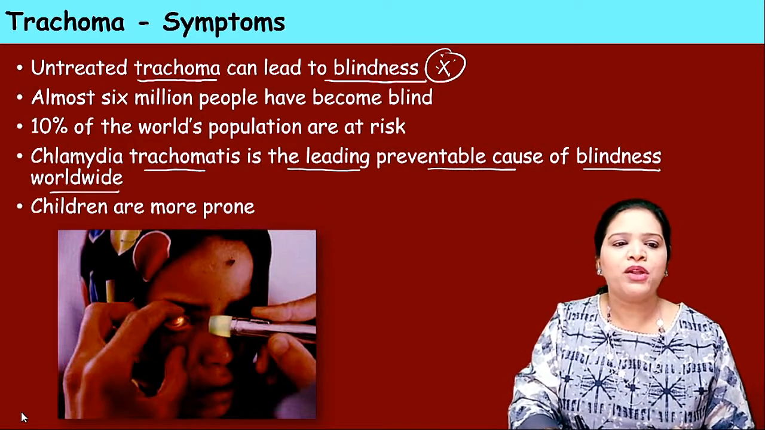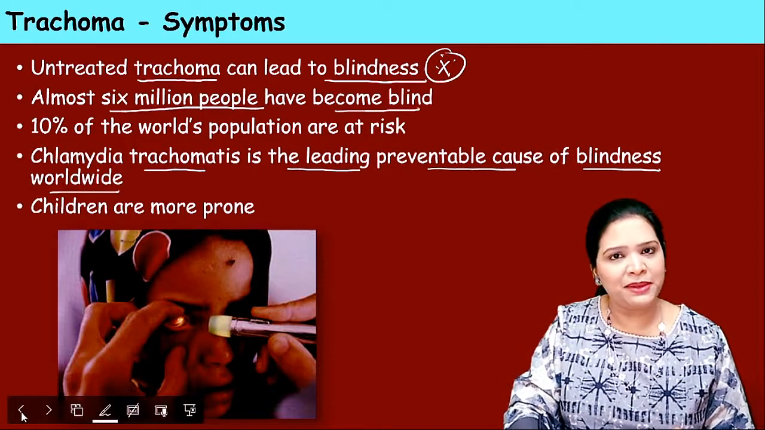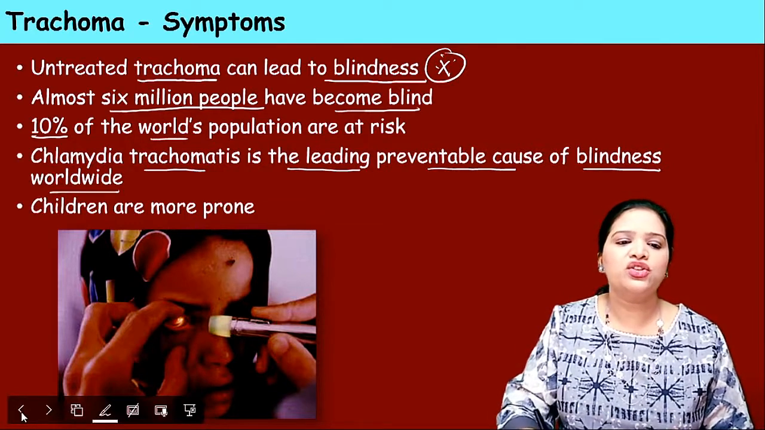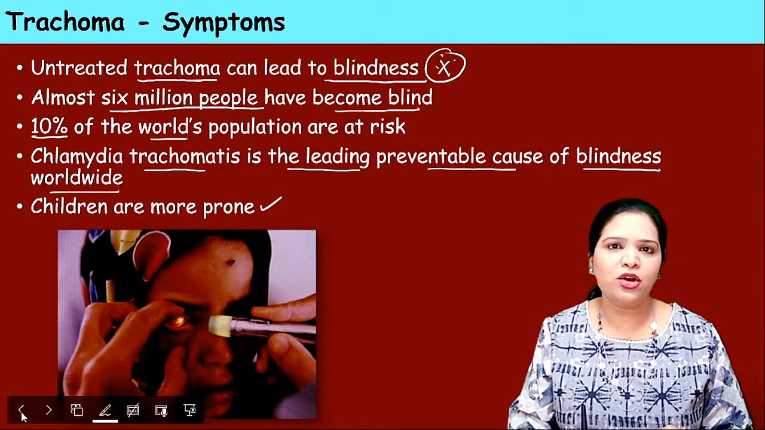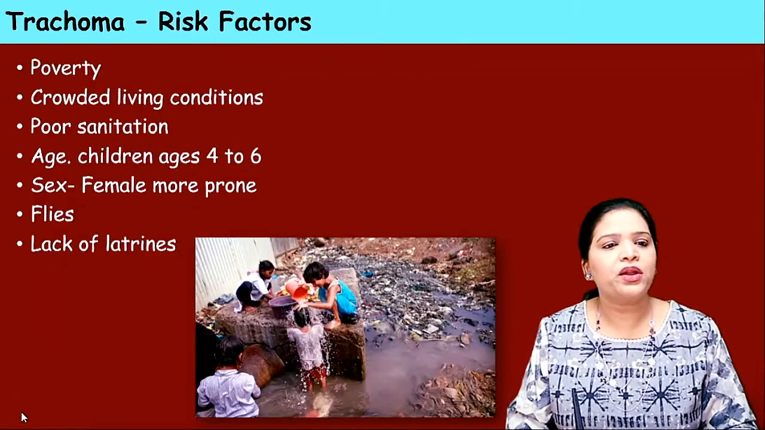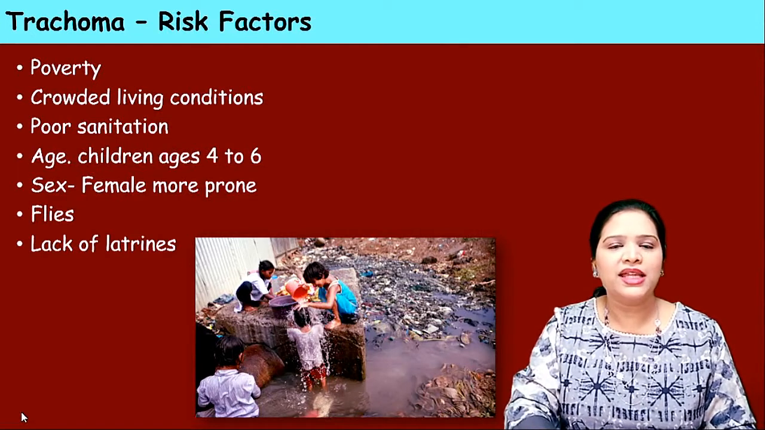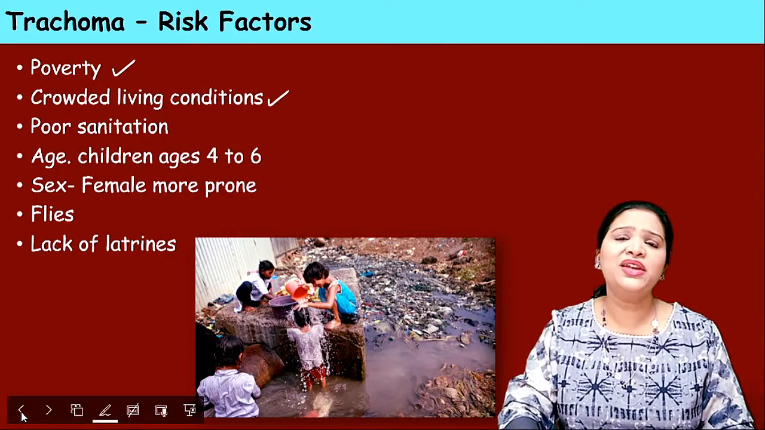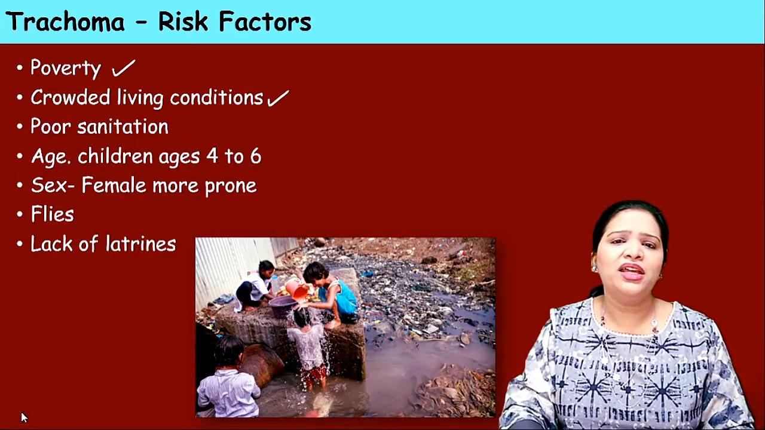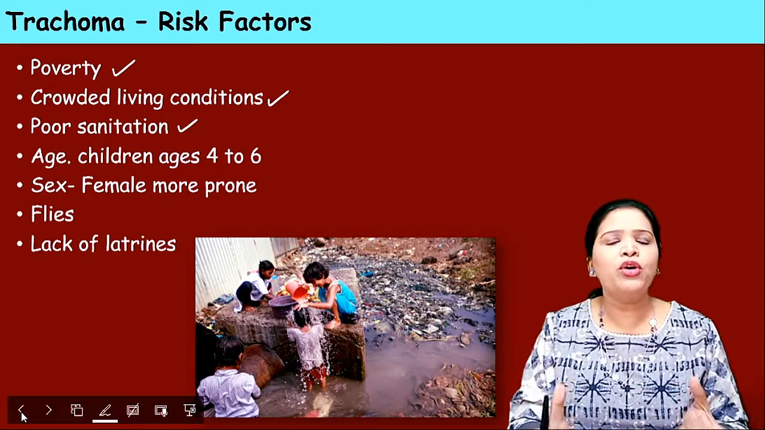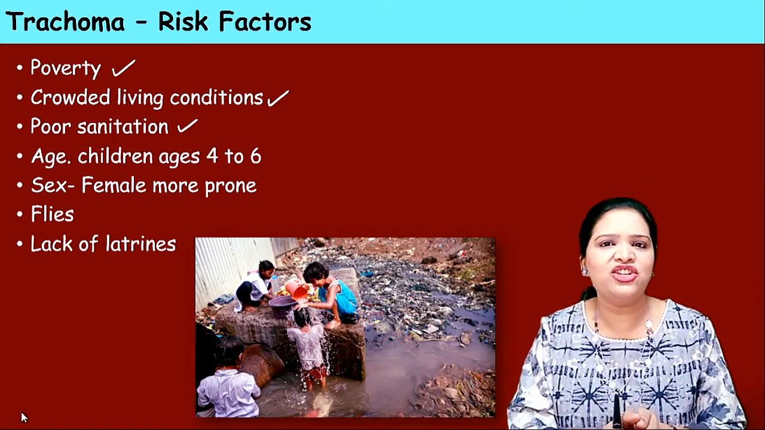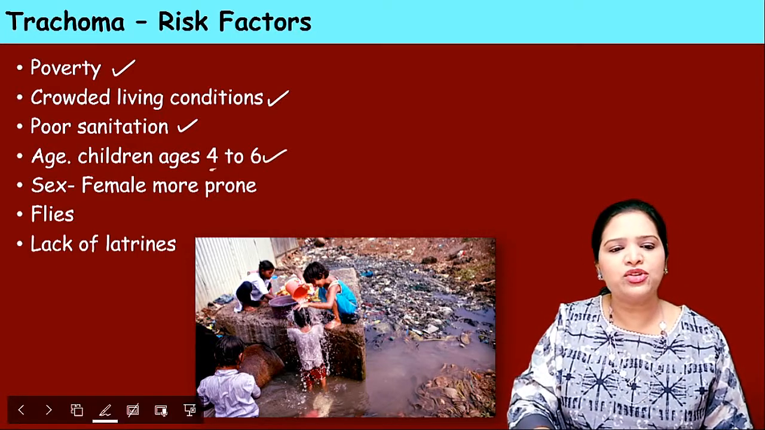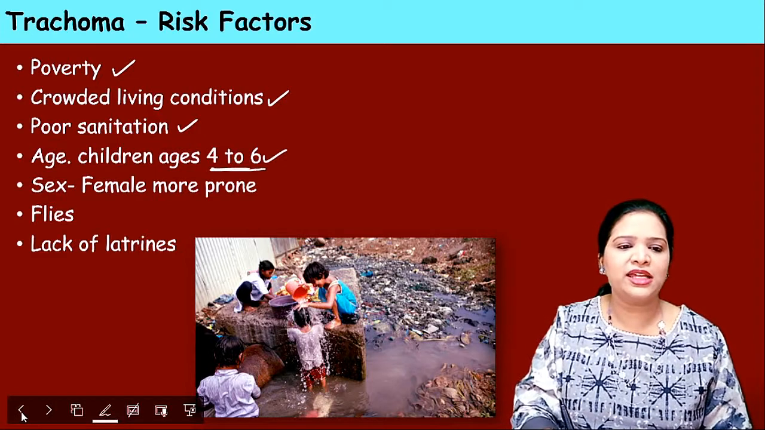Almost 6 million people become blind worldwide. It affects almost 10% of the world population. Children are more prone to Chlamydia trachomatis infection. So who has these risk factors? The risk factors are poverty and poor sanitation, with many people living in a small house with an unhygienic environment like this. Particularly children of the age group 4 to 6 years are more prone to this infection.